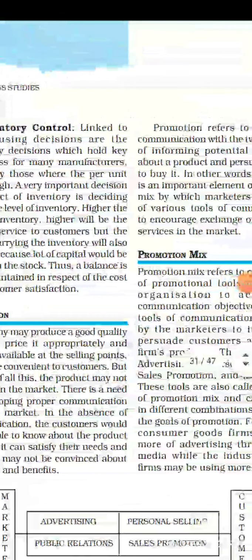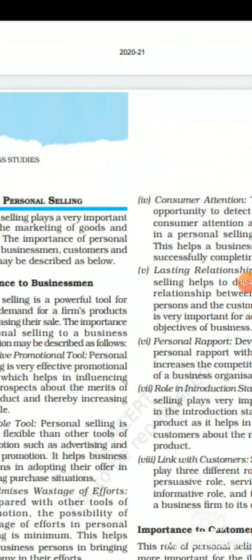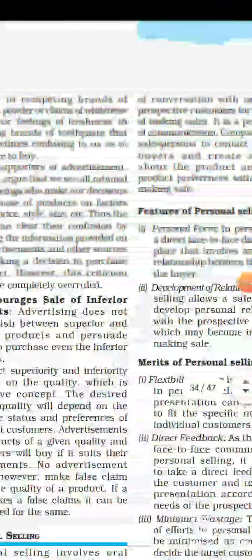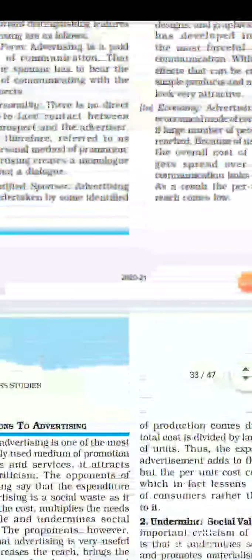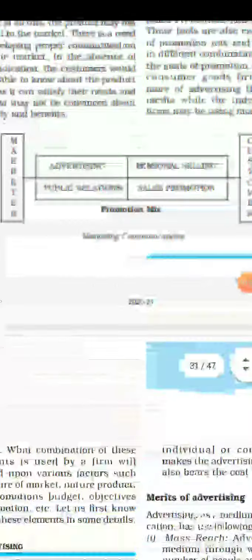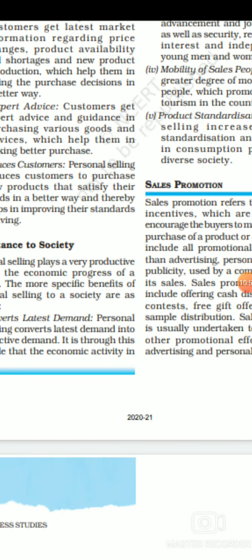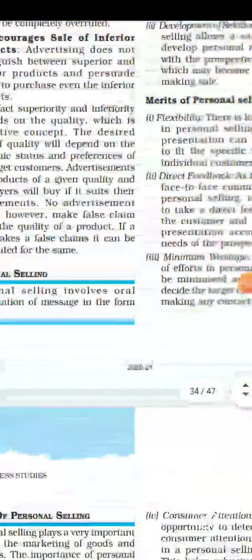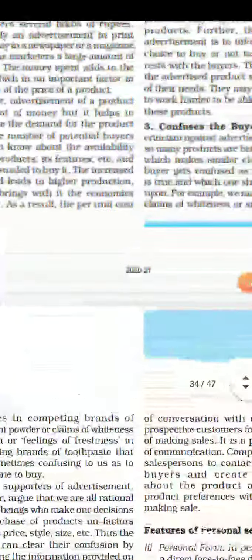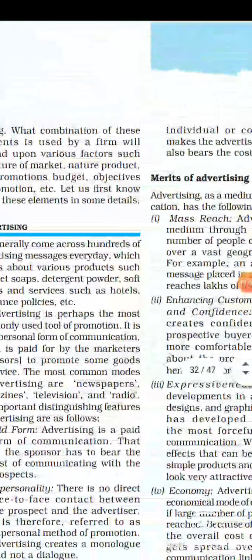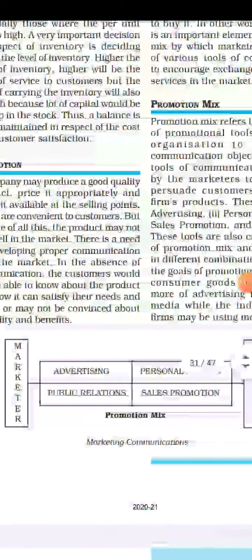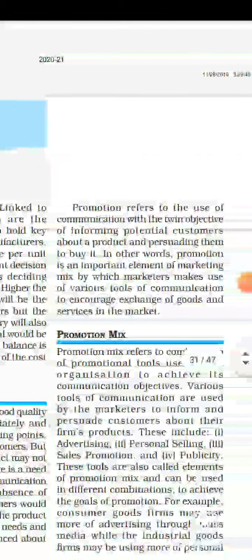So what is promotion basically? Promotion is basically a tool by which we are able to communicate our product to the consumer. It means when we are able to communicate our product to the consumer, that whole process is called the promotion process, right? Now when we talk about promotion, it is done in different manners. We have lots of tools for promoting the product. Let's see first the proper definition.